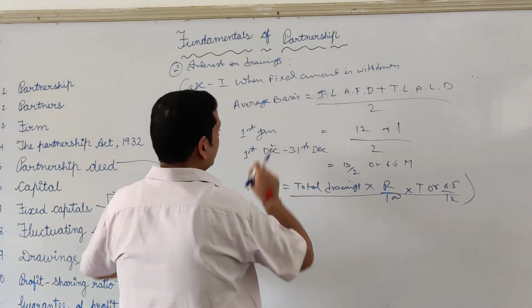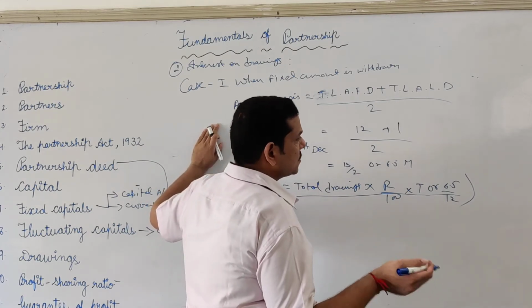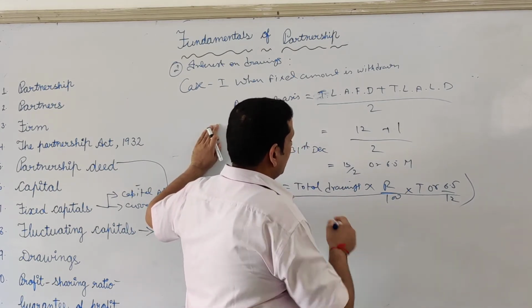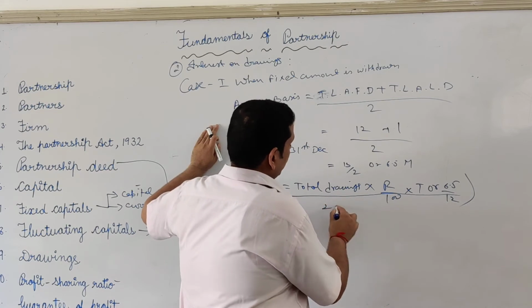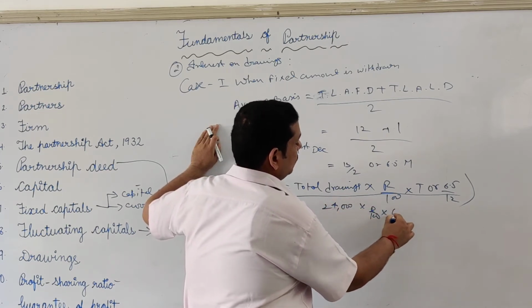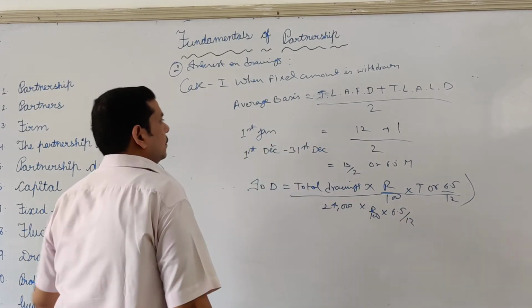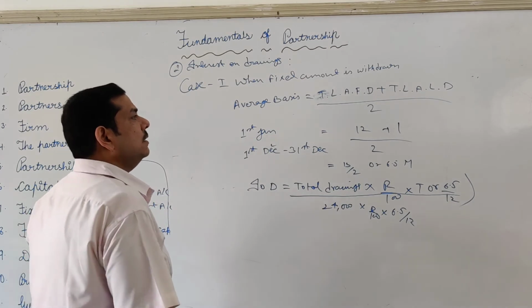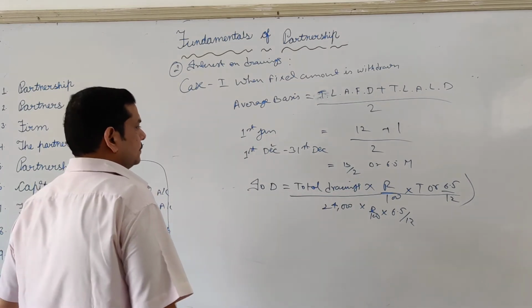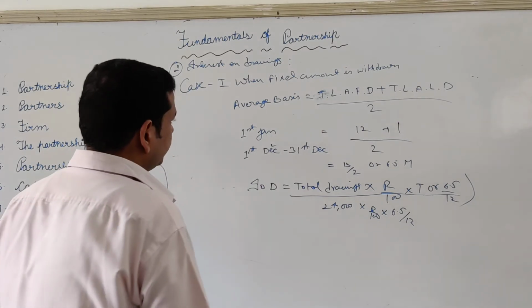Total drawings, withdrawn on the first day of every month. For example, if any partner is drawing 2000 in the beginning of every month, total drawings would be 24,000 into R upon 100 into 6.5 upon 12. In this way you have to calculate. This formula is applicable in almost all the cases. In a few cases it is not, but up to 7 to 8 cases it will work.